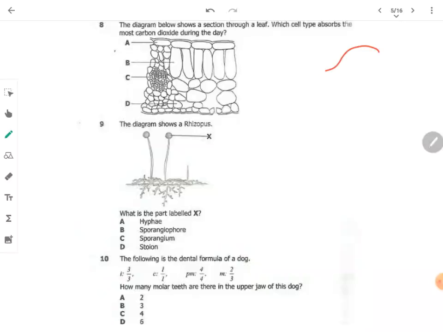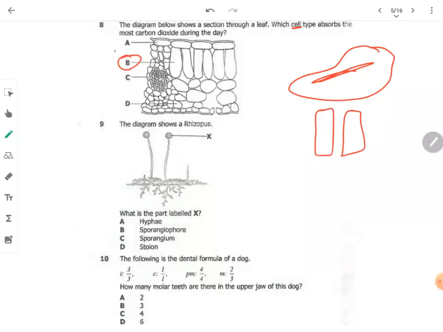Now, we have the leaf, which is like this. I'll just draw it. We have the upper part and the lower bottom. The upper part is usually getting more light than the lower, so the upper part is getting more carbon dioxide and light than the lower part. So what are we concluding? When you talk of carbon dioxide, the cell is what they are looking at. The cells that are able to absorb more carbon dioxide are those that are rectangular shaped like this, that are perpendicular to one another. So the answer is B.